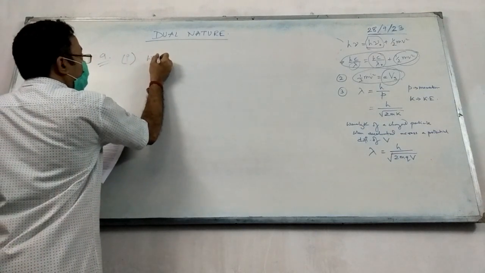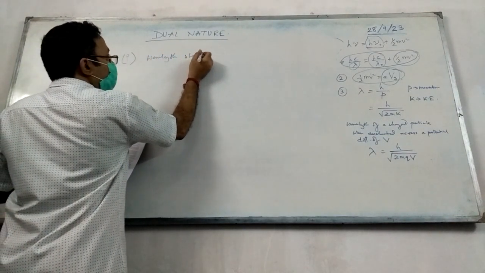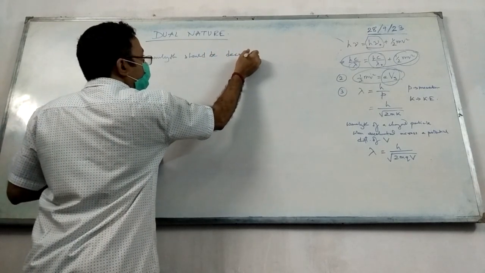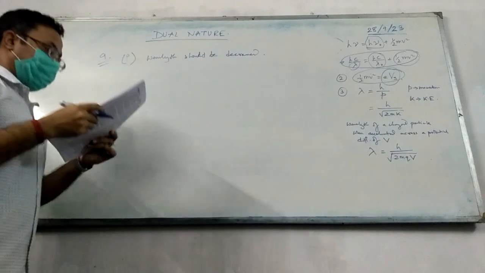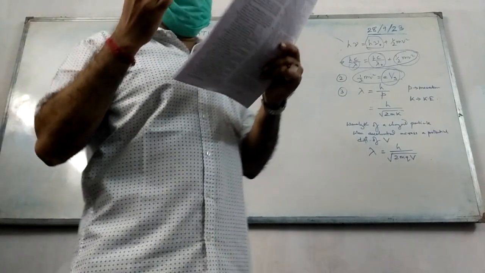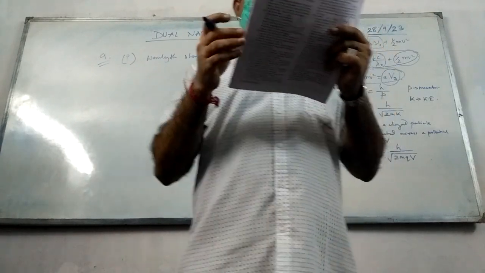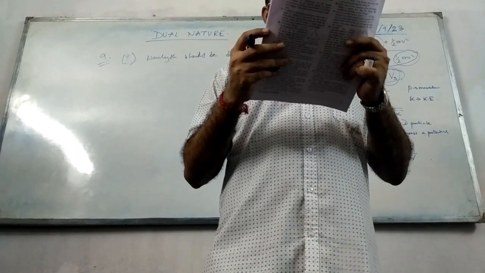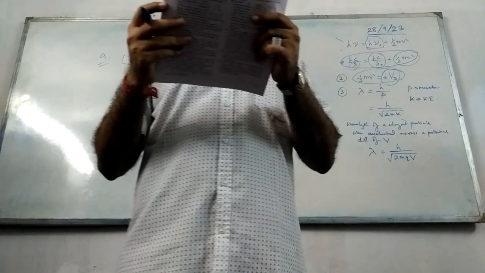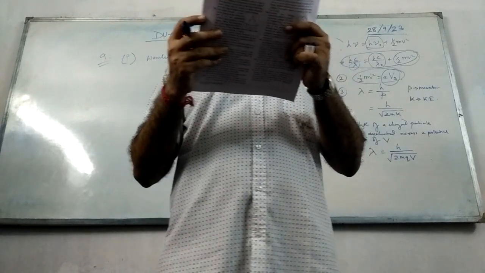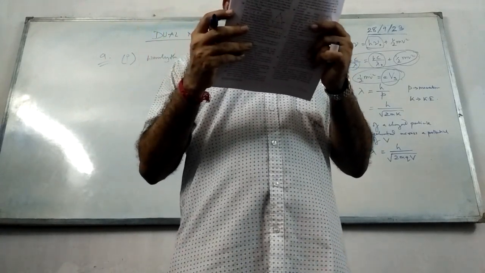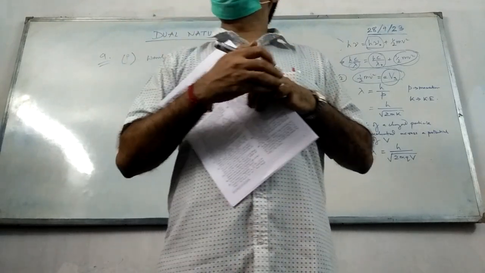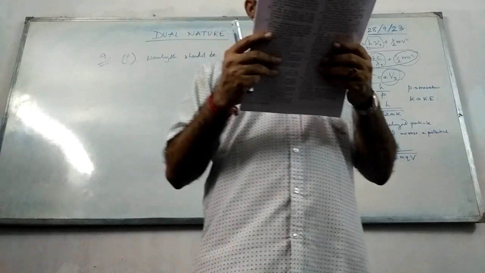Wavelength should be decreased. Now, second, it says choose the best explanation from the following. Option A: the energy of a photon is proportional to its frequency, that is inversely proportional to wavelength. To increase the energy of the photons so they can eject electrons, one must decrease their wavelength. And option B is the photons have too little energy to eject electrons. To increase their energy, the wavelength should be increased. Obviously, option A is the correct answer.